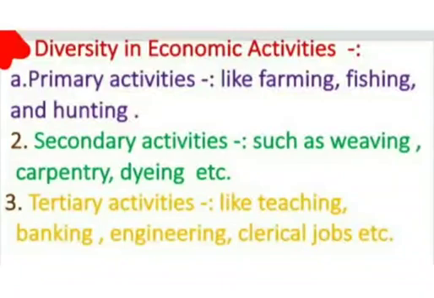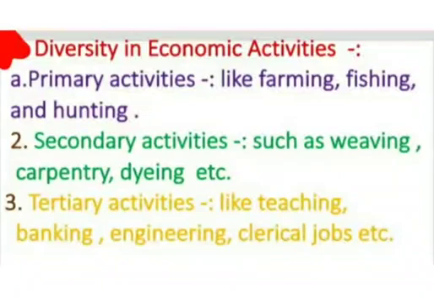First is the primary activities. In primary activities, we can include farming, fishing, hunting, etc. Second economic activity is the secondary activity. Here we can include carpentry, weaving, dyeing, etc. Third type of activity is the tertiary activity.